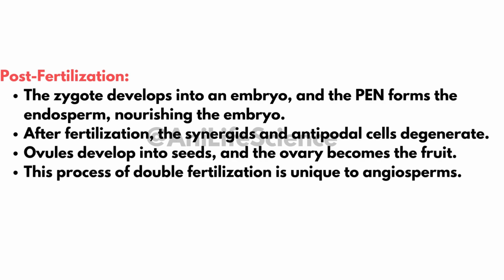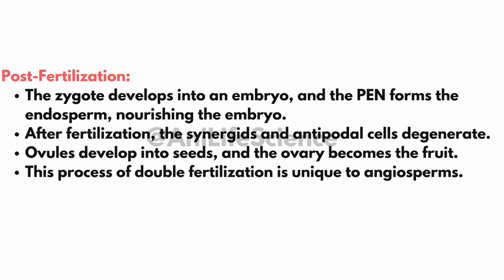Post-fertilization development: the zygote becomes the embryo. The primary endosperm nucleus develops into the endosperm, which nourishes the embryo. Degeneration: synergids and antipodal cells degenerate. Seed and fruit formation: ovules become seeds, and the ovary transforms into the fruit.